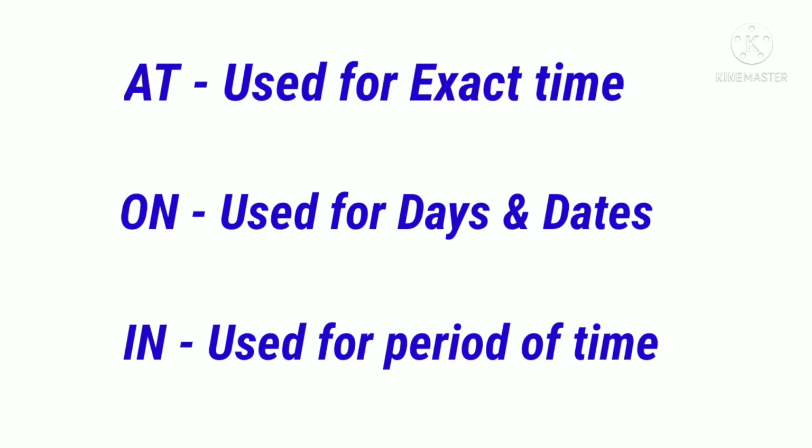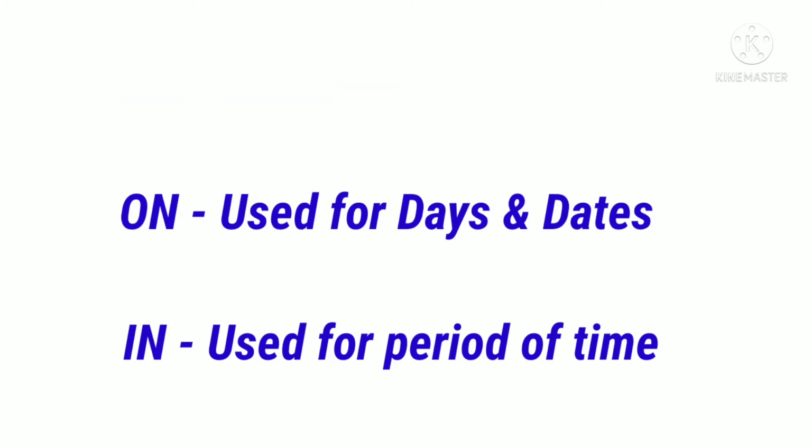And same like that for dates also. On 22nd January, on 24th January, etc. Next one is in. In is used for the period of time. For example, we can use it for months, years, and seasons. We can say in summer, in December, in 1975, in the morning, in the afternoon, like that. In 10 minutes. It tells about the period of time.